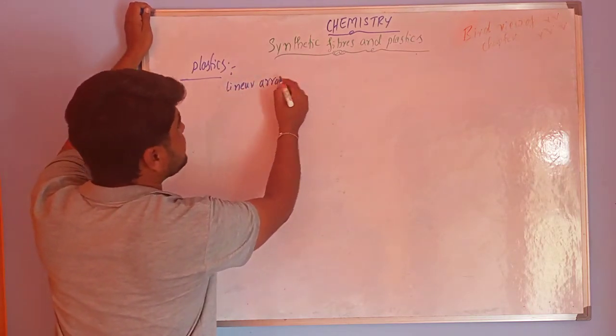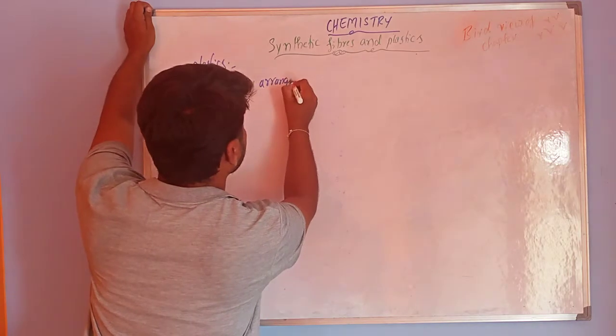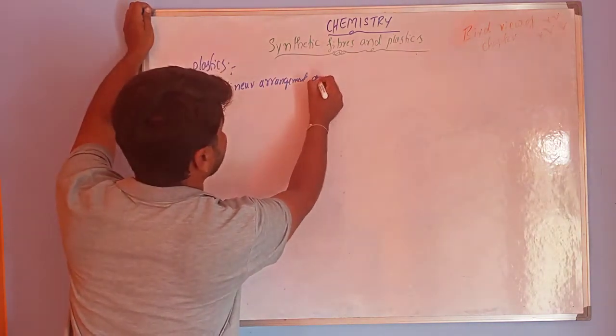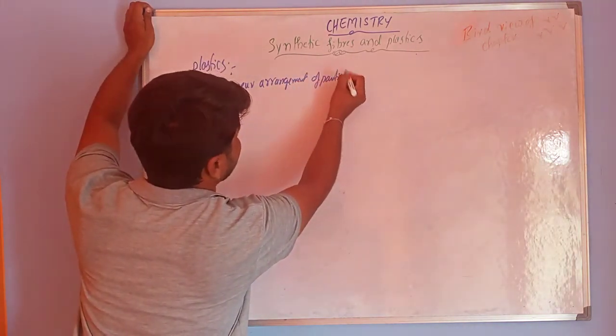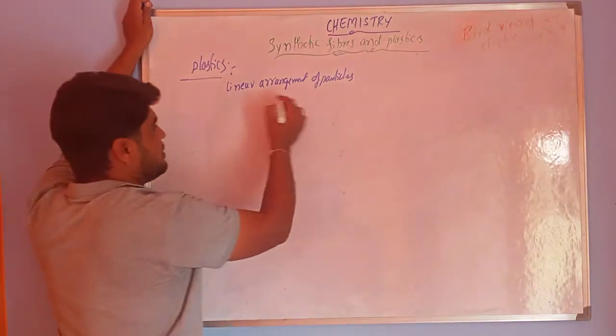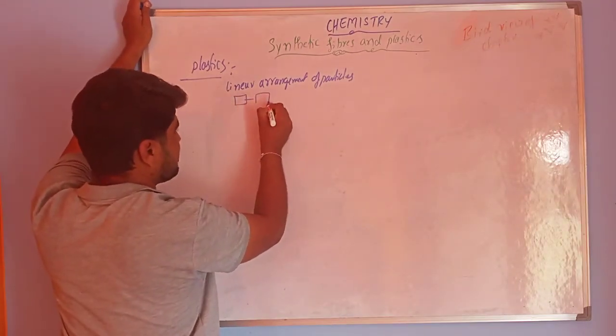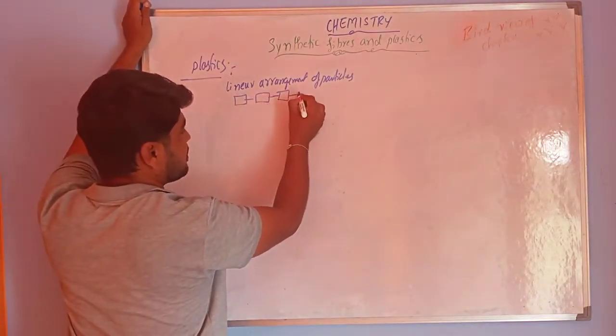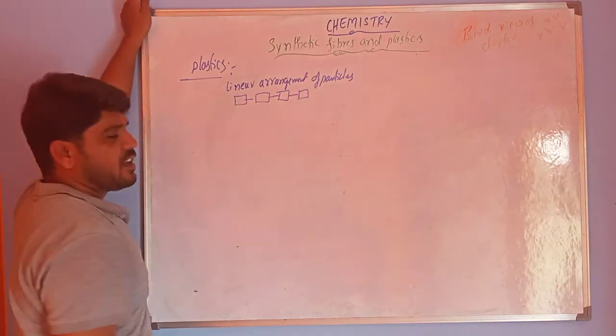Linear arrangement of particles, like this, is the linear arrangement.